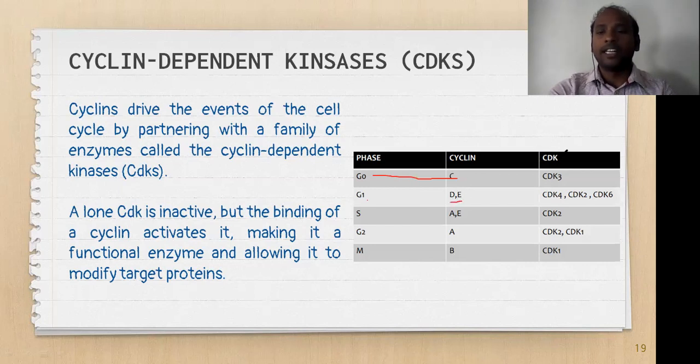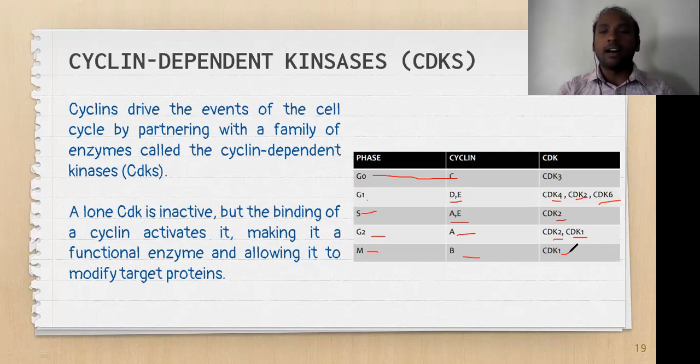Their respective CDKs are CDK4, CDK2, and CDK6. In S phase, cyclins are A and E, and their respective CDK is CDK2. In G2 phase, cyclin A is present, and CDK2 and CDK1 can be partner CDKs. In M phase, cyclin B is present, where CDK1 is present.